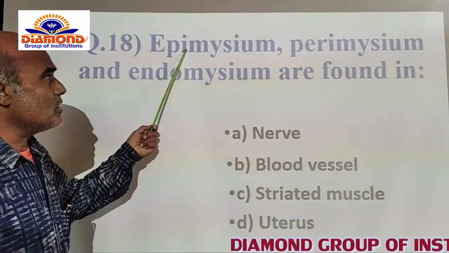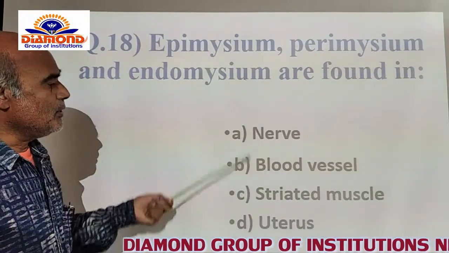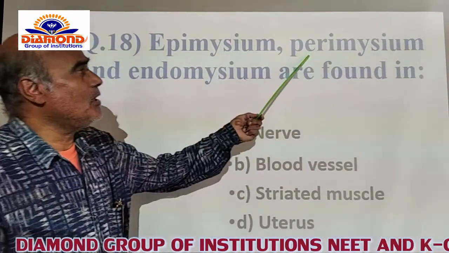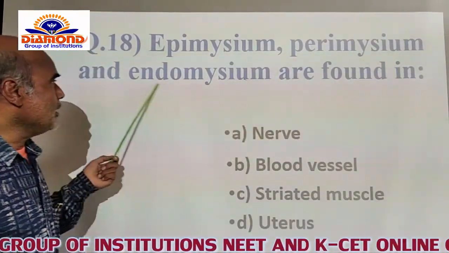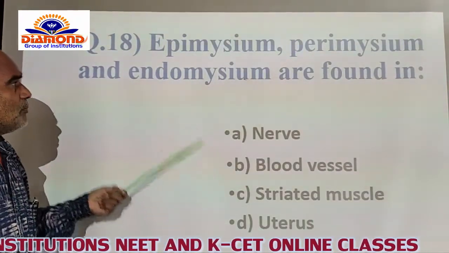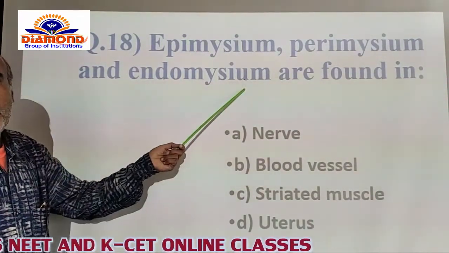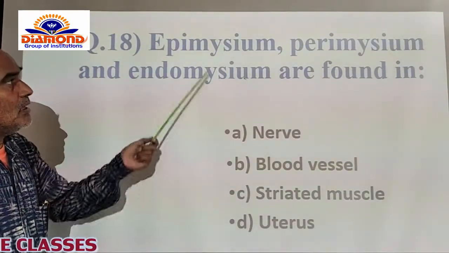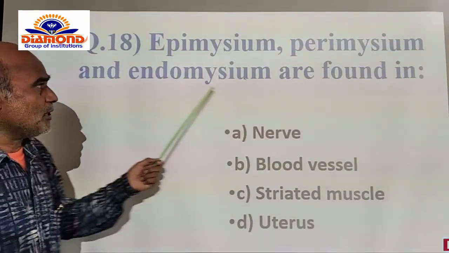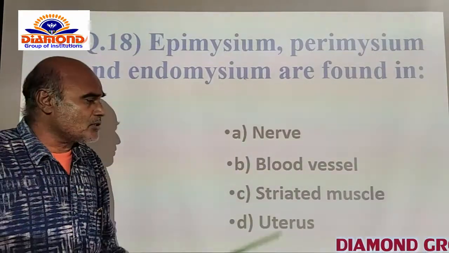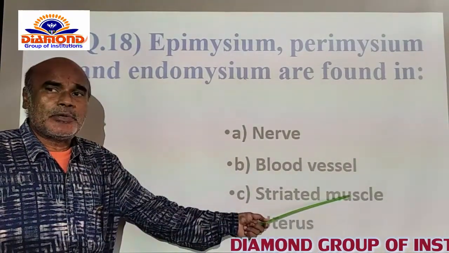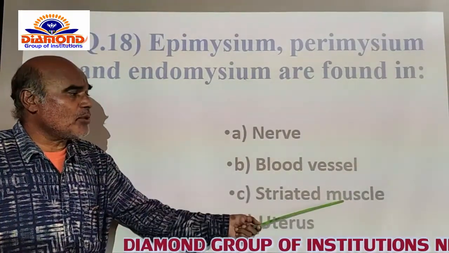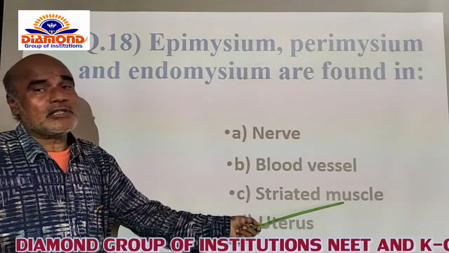The outermost layer is called epimysium. The middle layer is the perimysium, and the innermost layer is the endomysium. So the epimysium, perimysium and endomysium are the three layers confined to striated muscles, lining the muscles of the body.